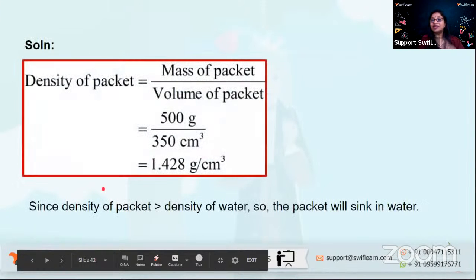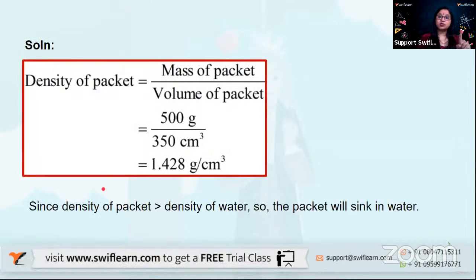Okay, so first we will calculate the density because we have to compare it with density of water, and that will tell us whether that packet will float or sink. So we know density is equals to mass upon volume. So 500 upon 350 works out to 1.428 gram per centimeter cube. And we know the density of water was 1 gram per centimeter cube.